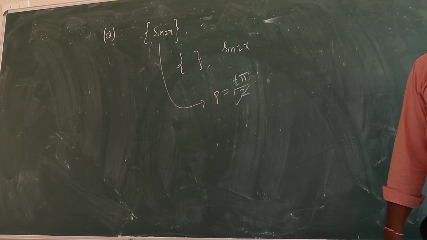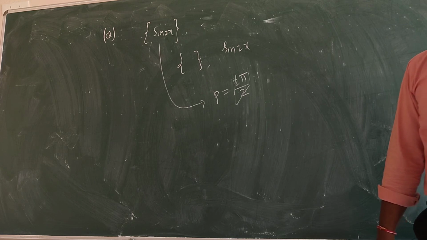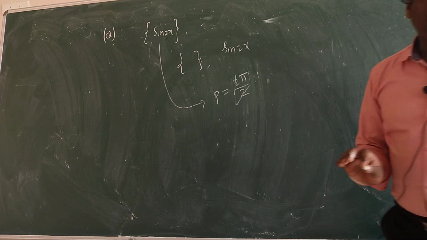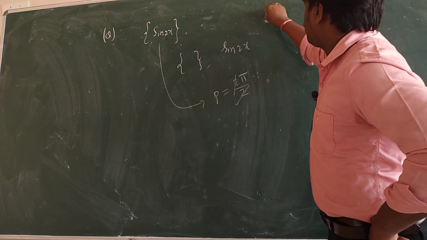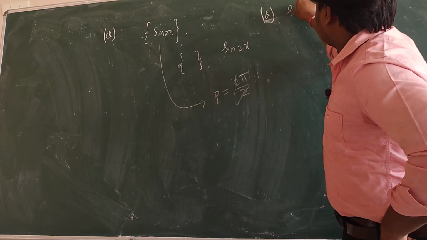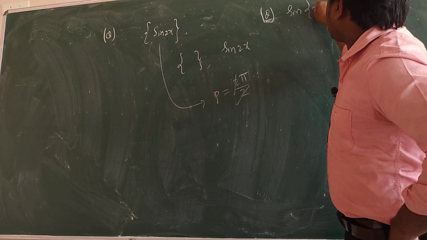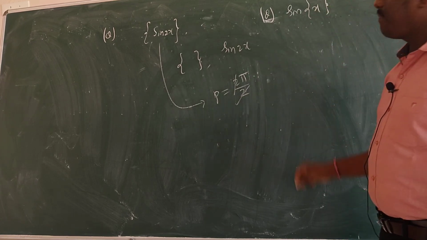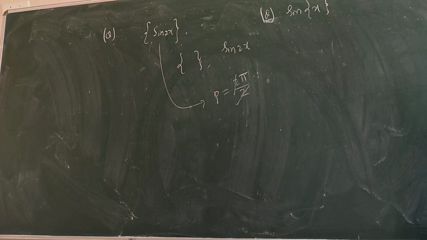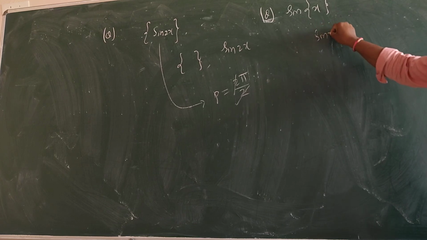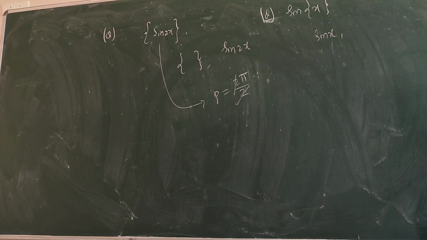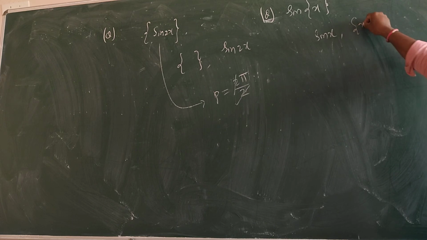Understood? Yes, wait one second. Look, I am now saying next: sine of the fractional part of x. Confirm. What functions do we have? Sin x. Another one is the fractional part of x.